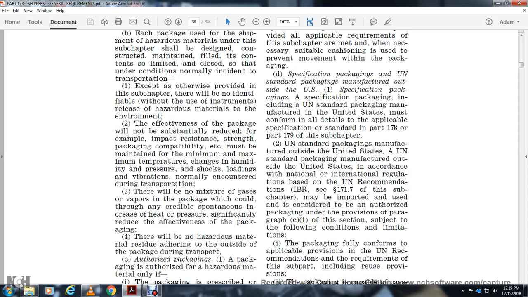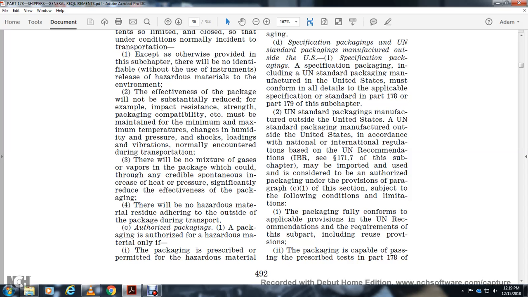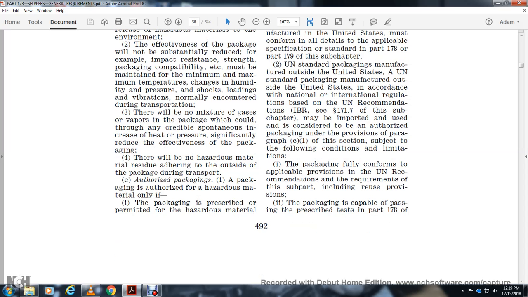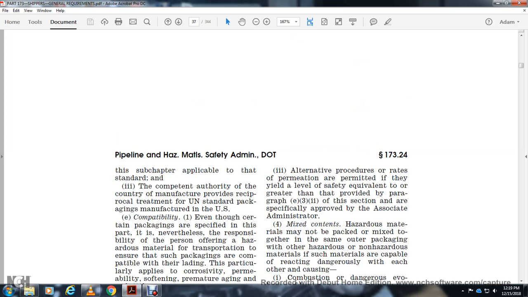UN standard packaging manufactured outside the United States according to national and international regulations based on UN recommendations, IBR in Part 171 of the subchapter, may be imported using the authorized packaging provisions of paragraph (c)(1), subject to the following additional limitations. The packaging fully conforms to applicable provisions and requirements of the UN recommendations, including reuse provisions. The packaging must be capable of passing the prescribed tests in Part 178 of the subchapter applicable to standard packaging.